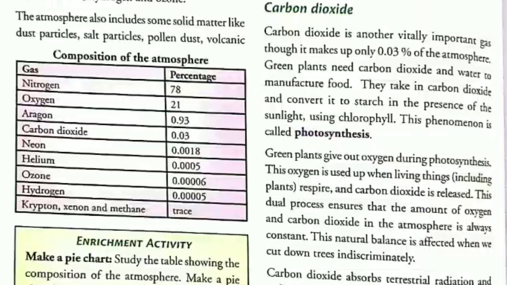On page number 34, under the heading carbon dioxide, second paragraph, it says green plants give out oxygen during photosynthesis. This oxygen is used up when living things respire and carbon dioxide is released. This dual process ensures that the amount of oxygen and carbon dioxide in the atmosphere is always constant. This natural balance is affected when we cut down trees indiscriminately. So indiscriminately is our answer number 2.